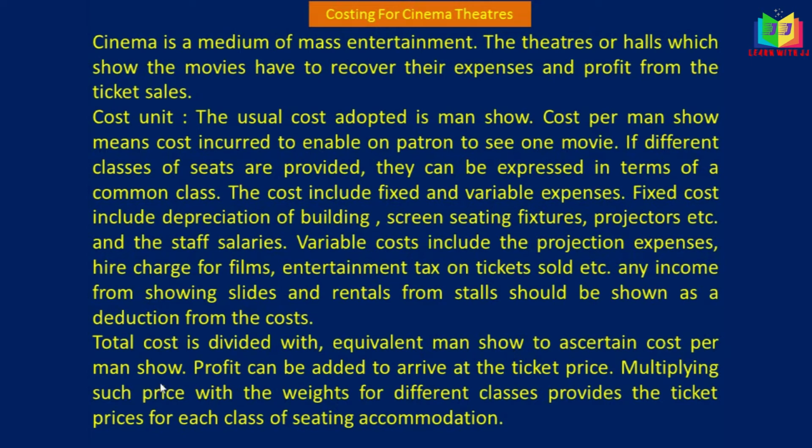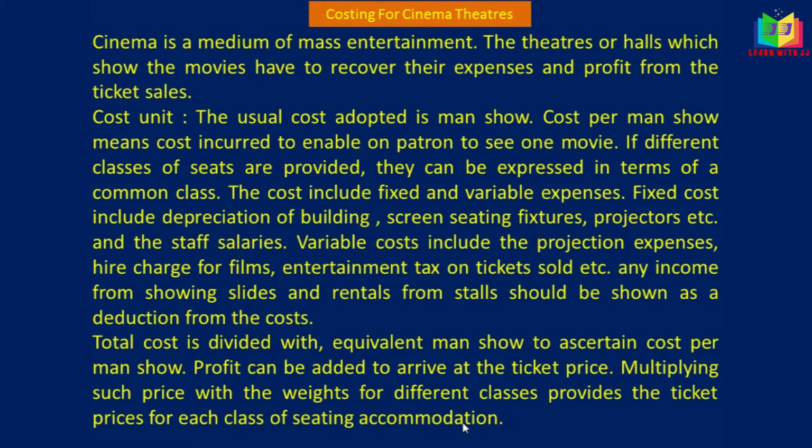The total cost is divided by equivalent man shows to ascertain the cost per man show. Profit can be added to arrive at the ticket price. Multiplying such price with the weights for different classes provides the ticket price for each class of seating accommodation.